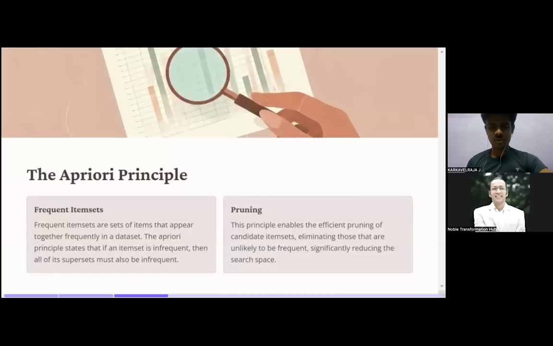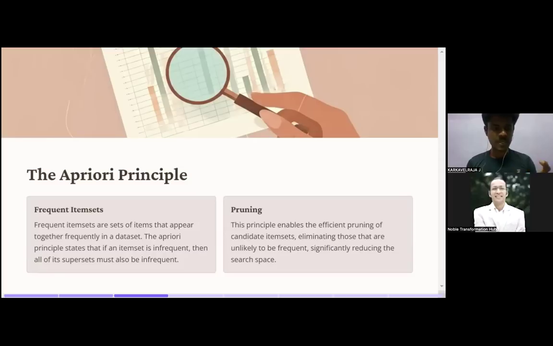Now let's move on to the principle of the Apriori algorithm. Frequent items we have already seen, right? In the previous two sessions, we have discussed what frequent items are. Frequent items are the sets of items that appear together frequently in the dataset, like milk and butter, milk and jam, milk and bread, like that.